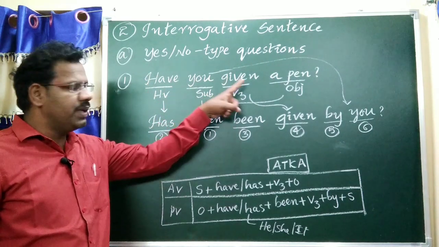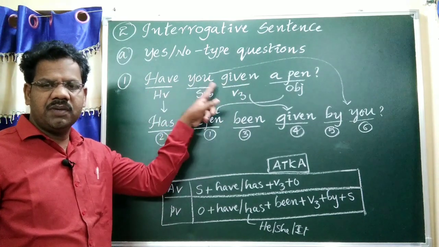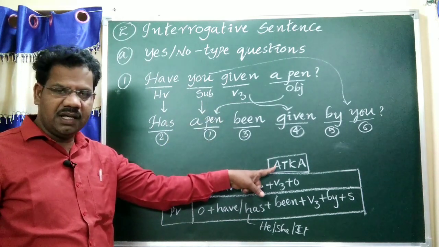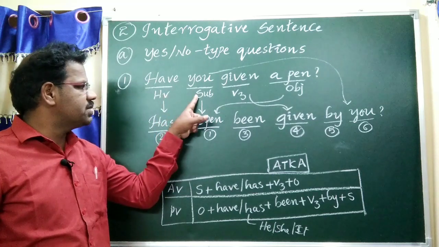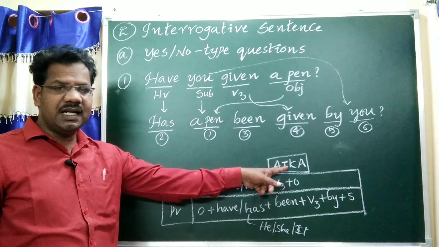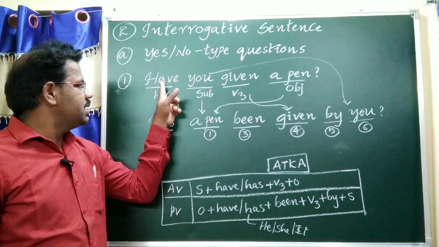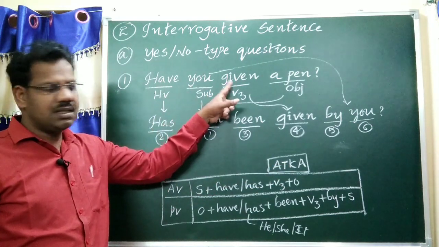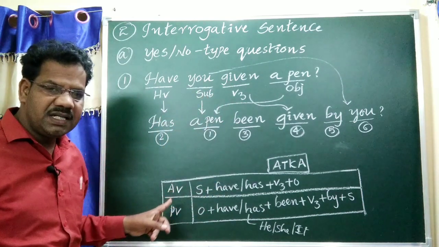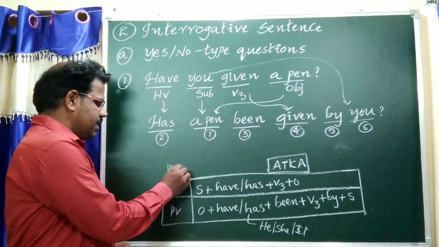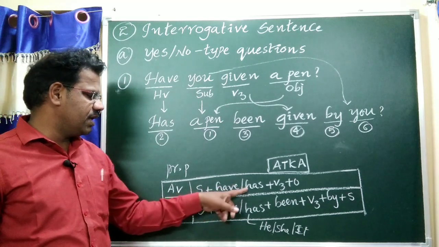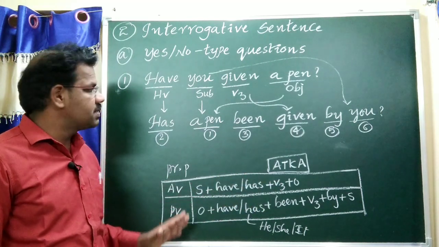According to interrogative sentence, the first one is the yes or no type question. Example: Have you given a pen? Now we should follow analysis. A for analysis: helping verb, subject, main verb, object. To find tense: subject have or has V3 refers to present perfect tense. Okay? Subject have or has V3, object, present perfect tense.